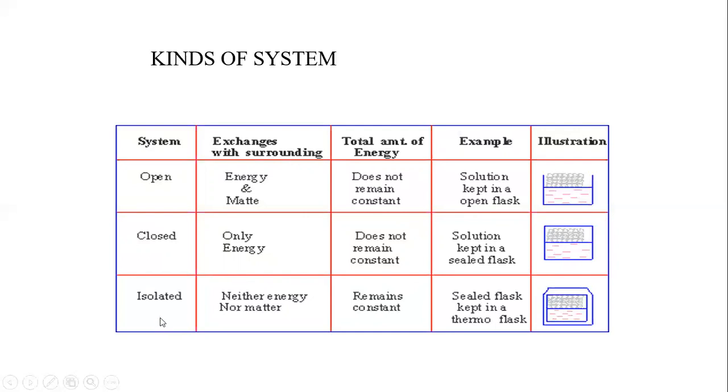The third one is the isolated system. Neither energy nor matter will be exchanged. Energy will remain constant. Why? Because there will be no exchange of energy or matter. For example, a sealed flask kept in a thermoflask. If we put this flask in a thermoflask, there will be no change of energy and matter. So these are the kinds of system: open, closed, and isolated.